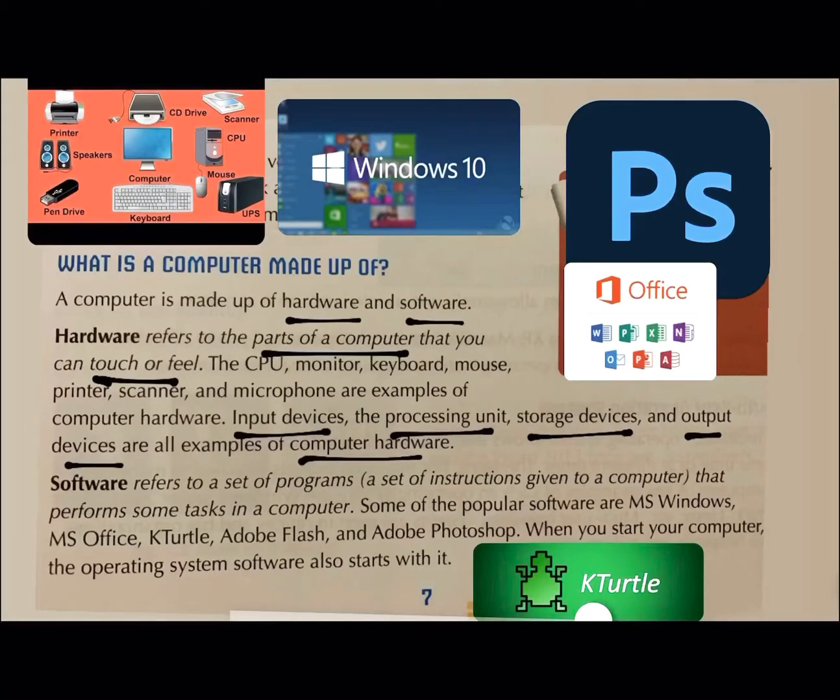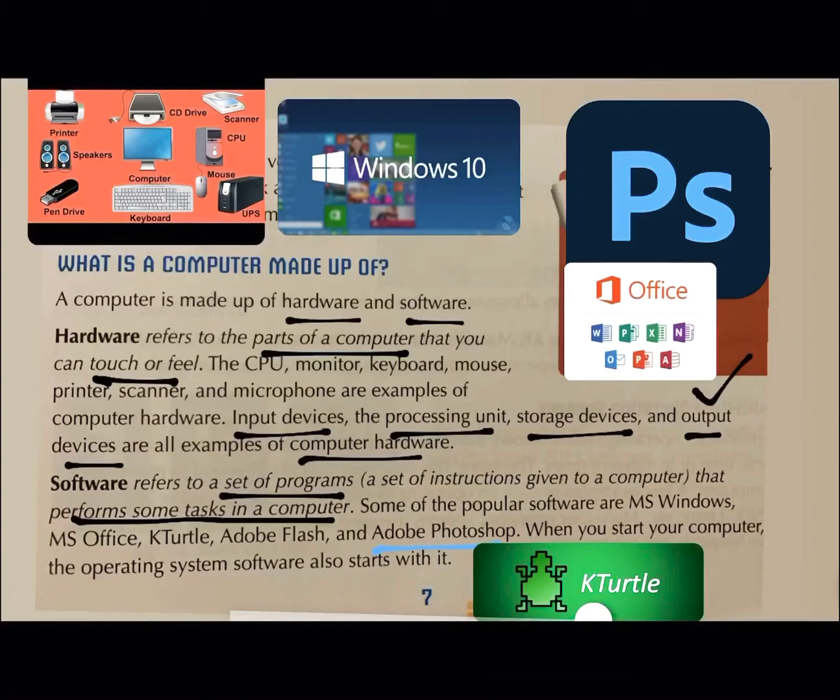And what about software? Software means a set of programs that perform some task in a computer. What kind of task? For example, you have to write something in MS Word. So what will you do? You will install MS Office, right? If you want to edit your photographs, what will you do? You will install what? Adobe Photoshop.